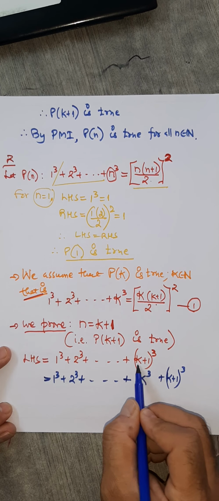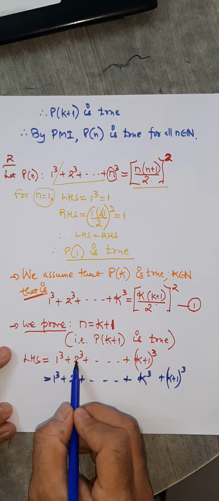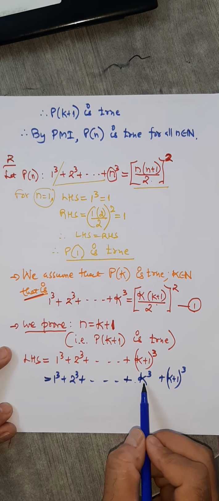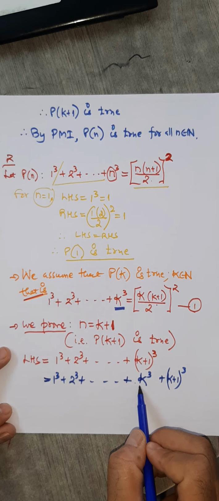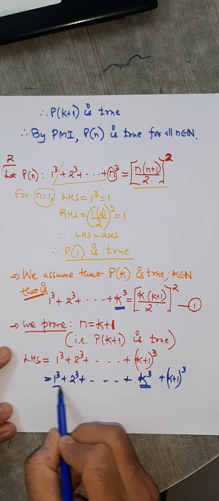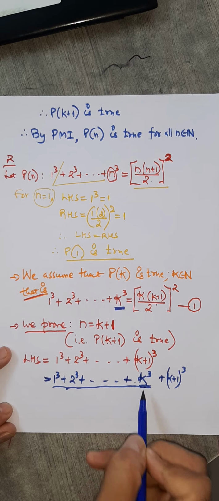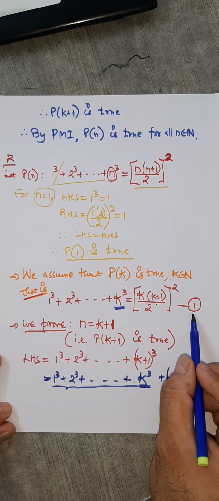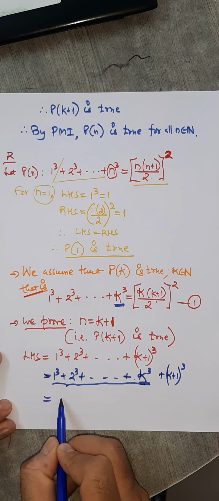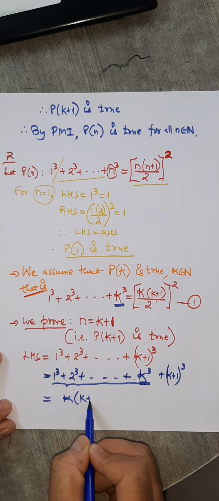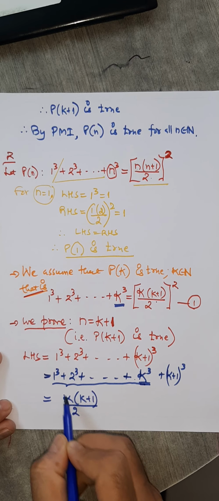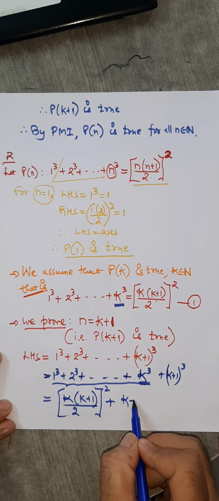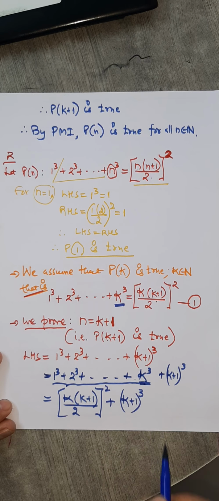In this one, you write 1 less. You see, 2 cube, what's the previous term? 1 cube. So 1 less. Why did we do this? Because you know this much. What is this? By 1 here, you can write K into K plus 1 by 2 the whole square, and this portion as it is, K plus 1 the whole cube as it is.